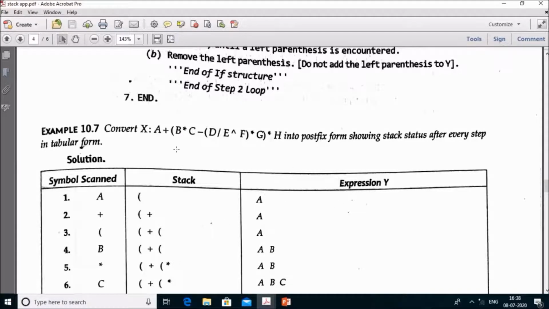Now you have come across the left parenthesis. If the left parenthesis occurs, it must be added into the stack. Now you have read B. B is added onto the Y. Now you have read star. No problem. You just go on. Now C is encountered. C should be written into the Y expression.